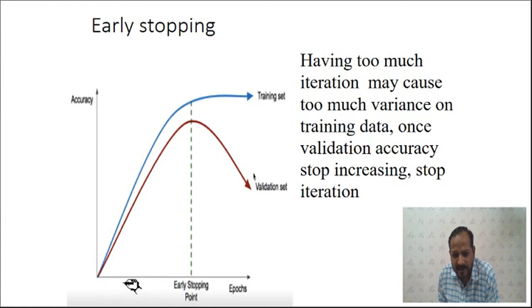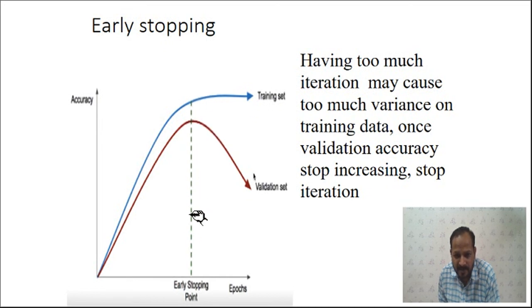After some number of iterations, your validation accuracy will go on decreasing. It decreases because after this point overfitting starts to occur.